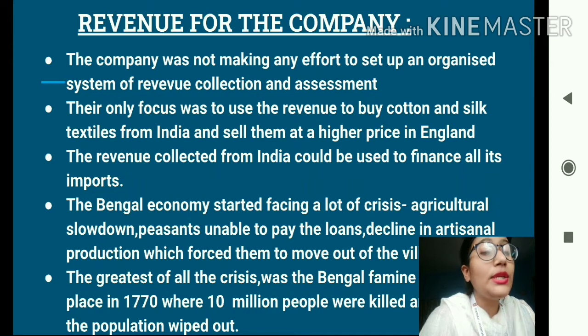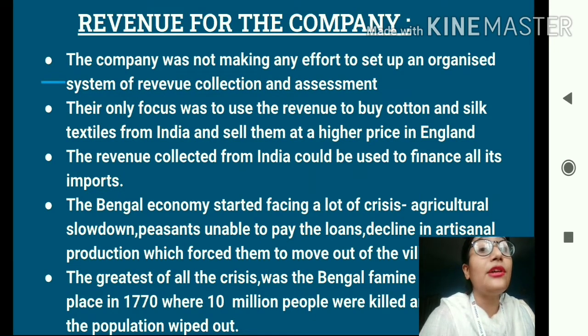Okay, and students, since India was looted by the company, the Bengal economy started facing a lot of crisis. Its resources were exploited by the company. Bengal was left with no resources, so it faced several difficulties, several problems.